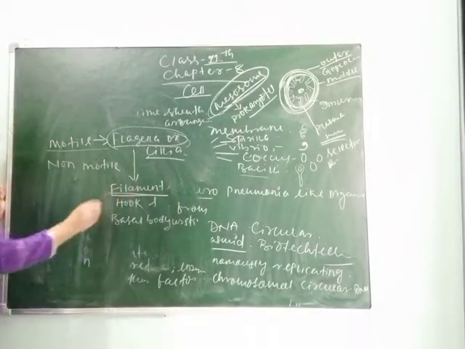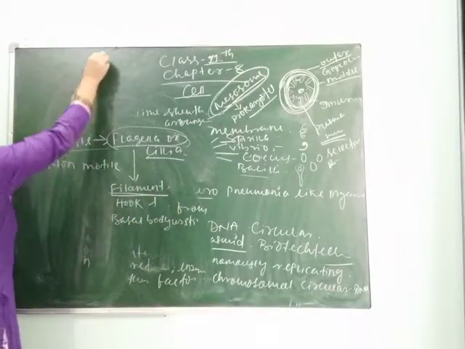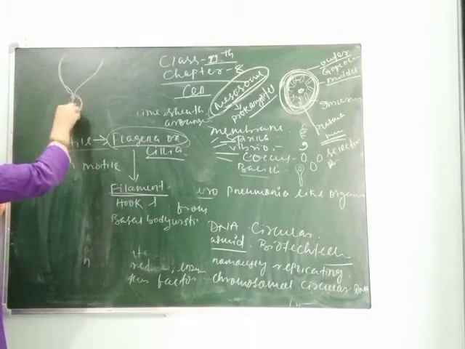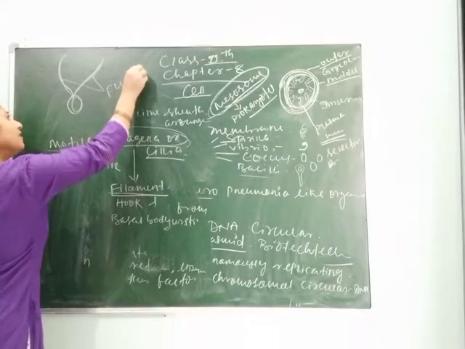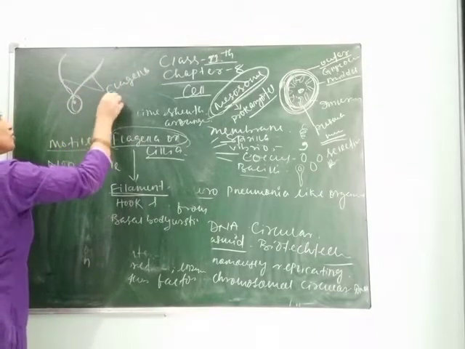Filament is the longest structure in the flagella. If you see, the flagella looks like this. These are flagella, which help in locomotion.